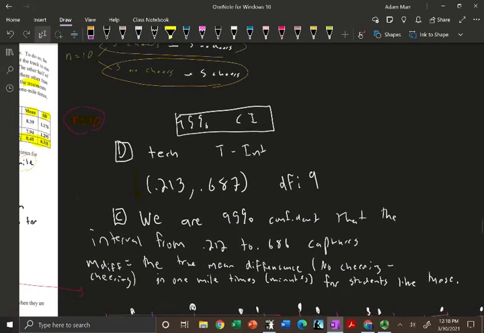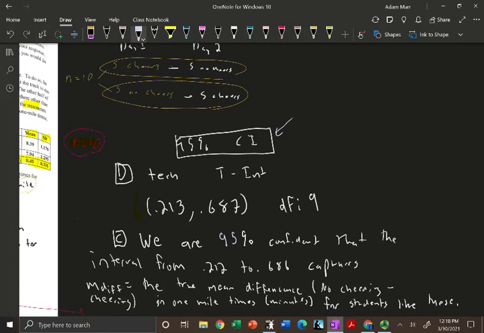Conclude. Okay. And so we always start out with confidence intervals. We are 95% confident, because remember, it was a 95% confidence interval. We are 95% confident that the interval from 0.213, sorry about that, to 0.687, oh, this must have been based on doing it by putting in the L1 values instead of the actual sample mean at the end. Anyway, interval from 0.213 to 0.687 captures M sub diff.